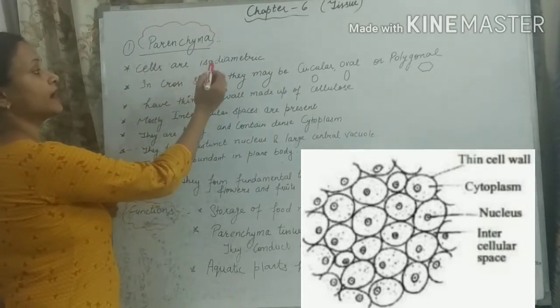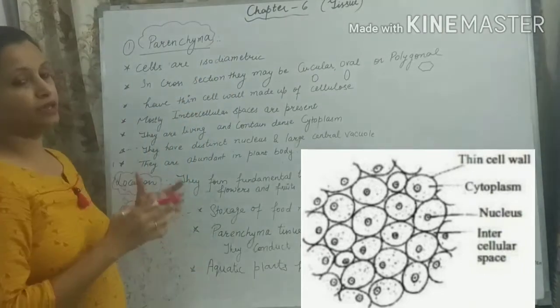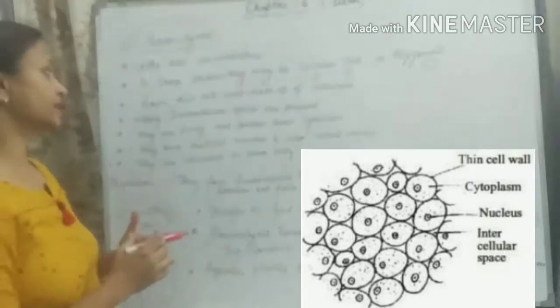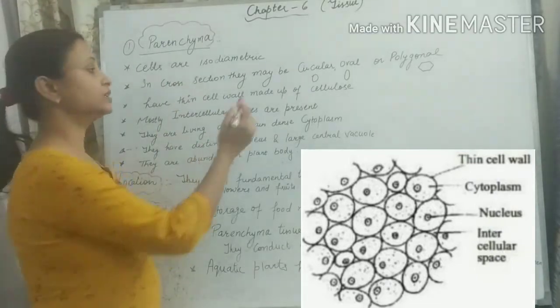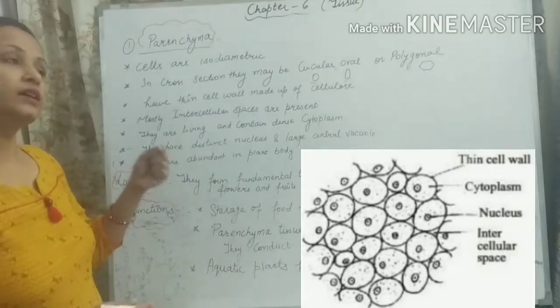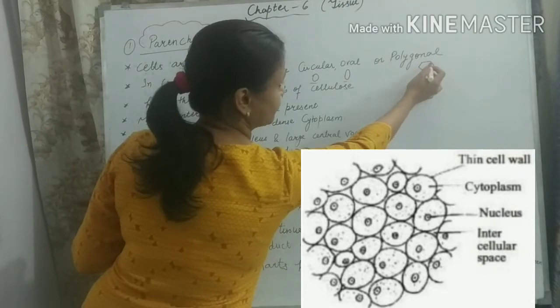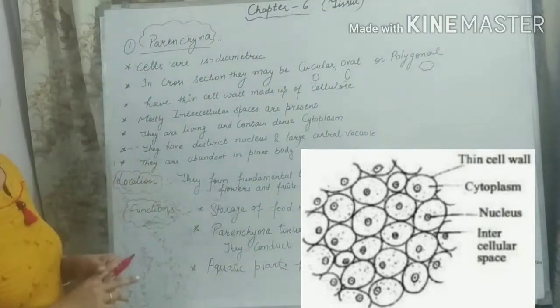The cells are isodiametric. Isodiametric means when we see the cells in cross section, they may be circular, oval, or polygonal in shape. Polygonal means they have different angles and arms.